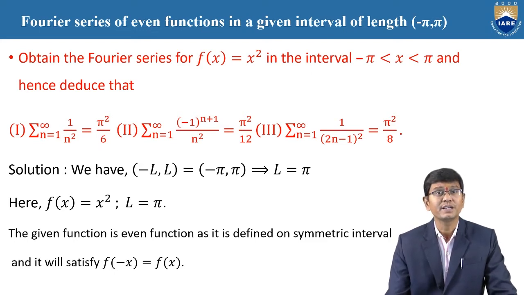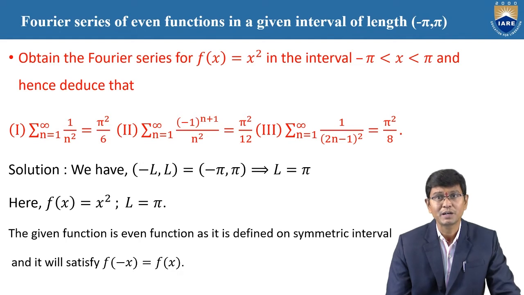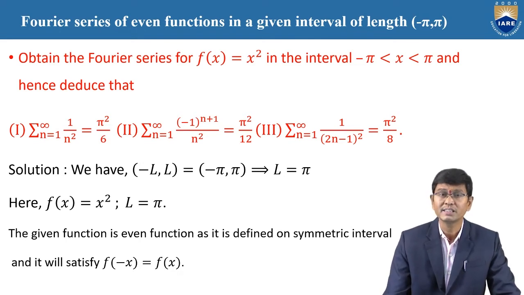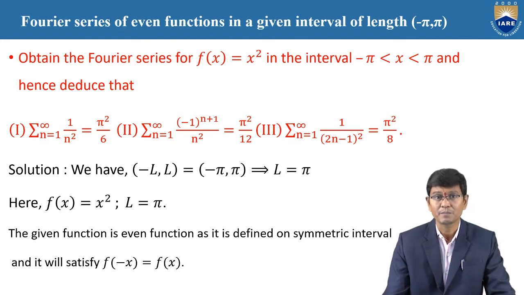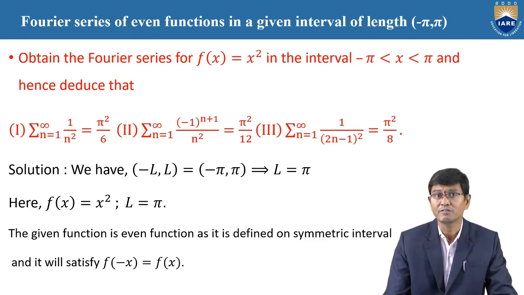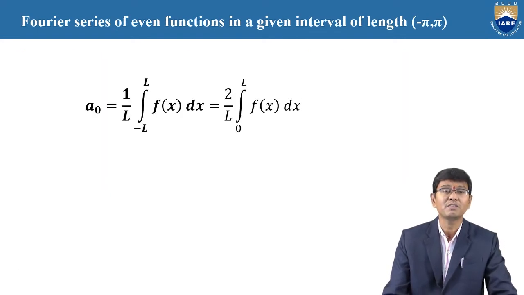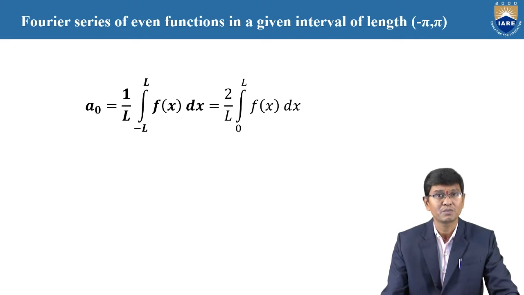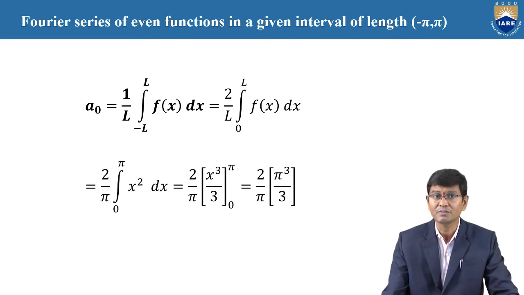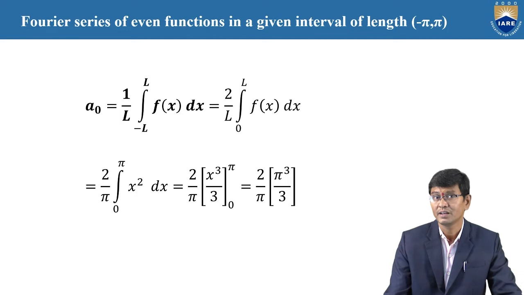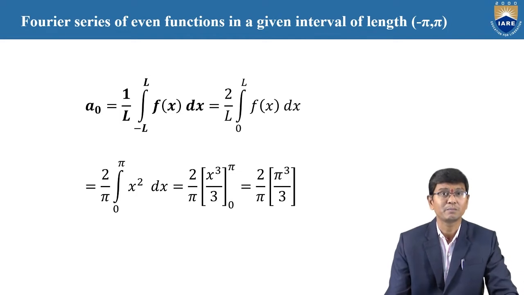Observing here, the limits are minus pi to pi, which is nothing but minus L to L, so treat it as L equal to pi. Here f of x equal to x square, with L equal to pi, and clearly the function satisfies f of minus x equal to f of x. Now based on this, we need to find the a0 value and also the an value. Because the function is an even function, the limits are between minus pi to pi.